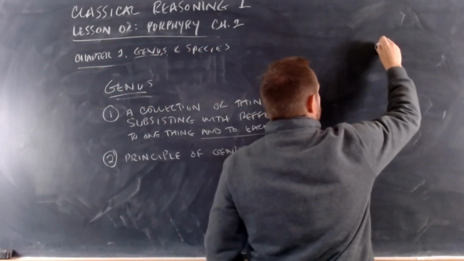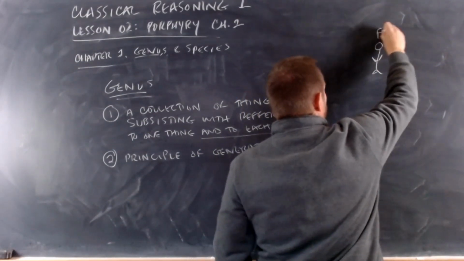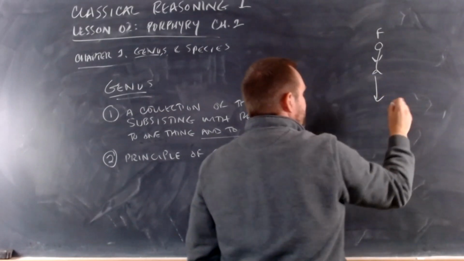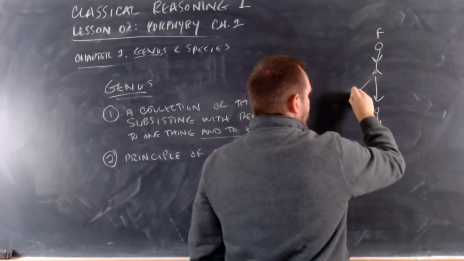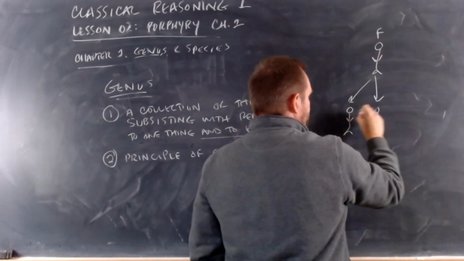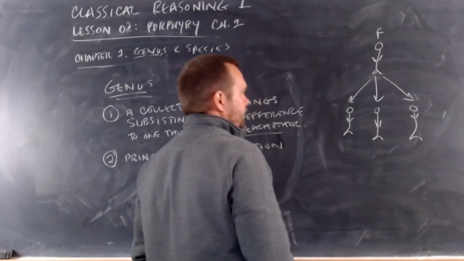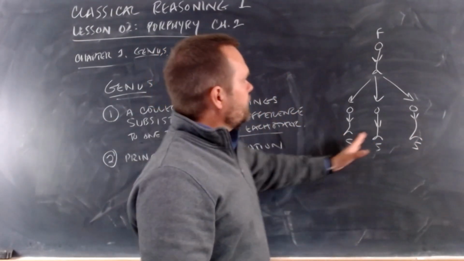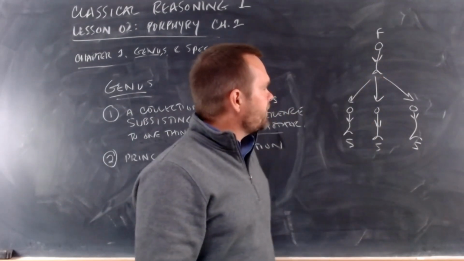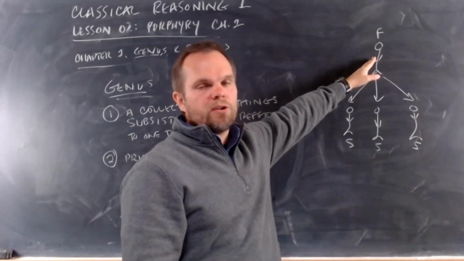In other words, here's a father. He is the generator of a son, but he may be the generator of multiple sons. Let's say he has 3 sons. Okay, so we have son, son, and son. This relationship that these have to their generator, their source, is also called the genus.